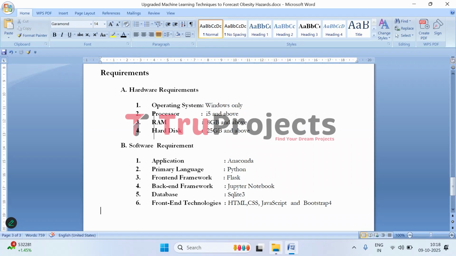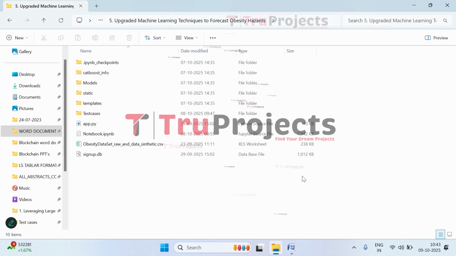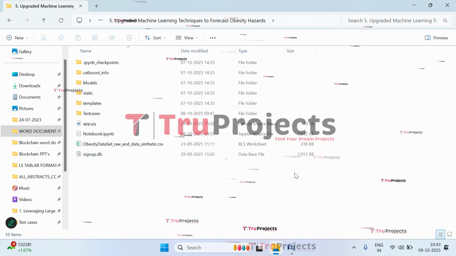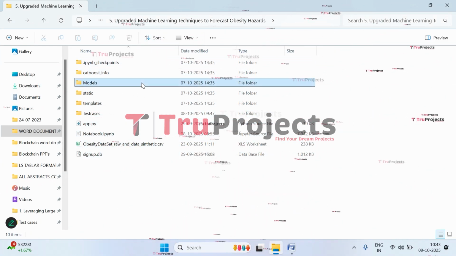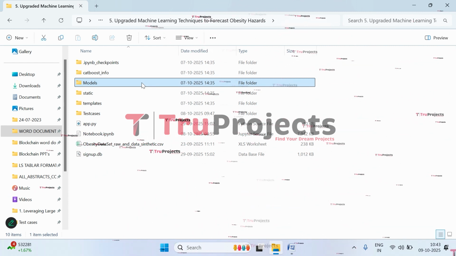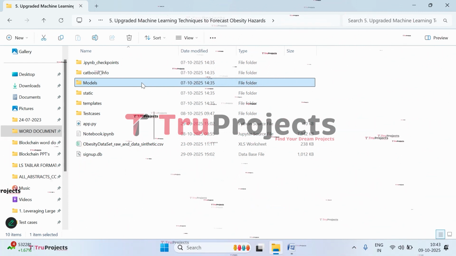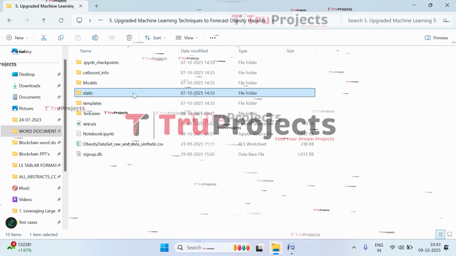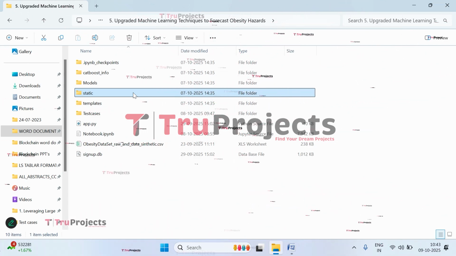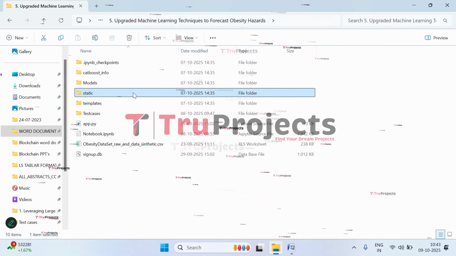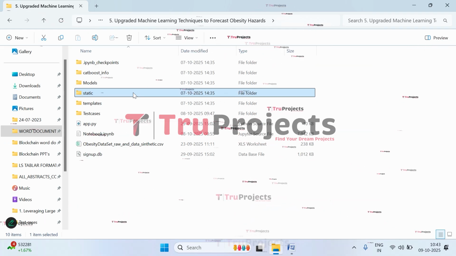Now let's execute. To execute, open the code folder that contains source code files. So these are the source code files of this project, and let's understand what these are. So this is the model folder in which we have algorithm information, and this will be loaded into the project code during runtime of the application. And here we have the static folder in which we have files related to CSS, JavaScript, and Bootstrap 4, which are important for the project's visual appeal.